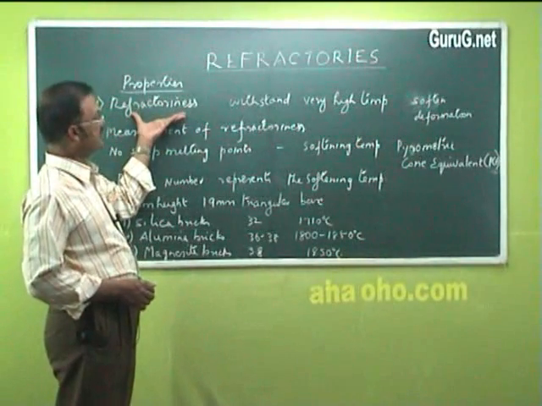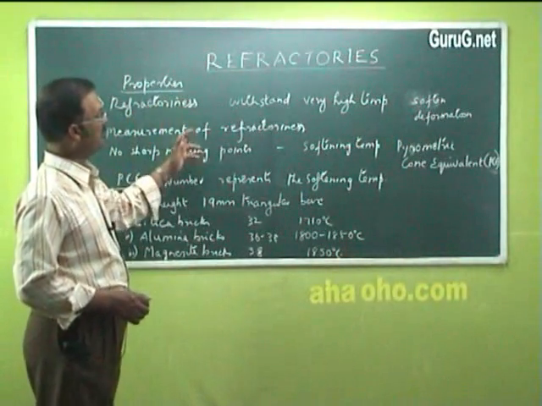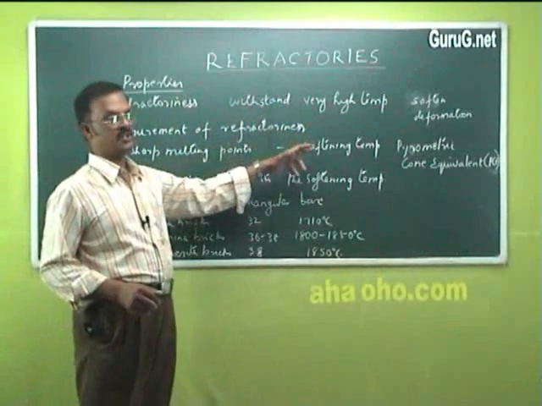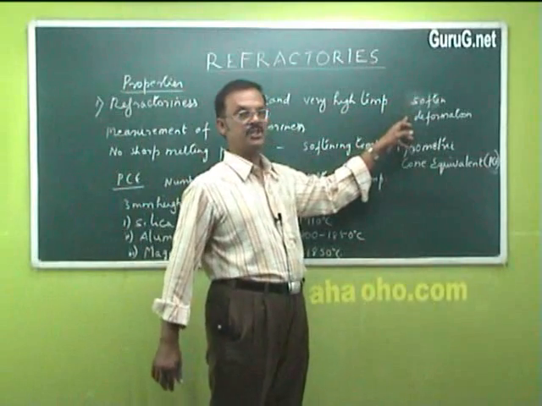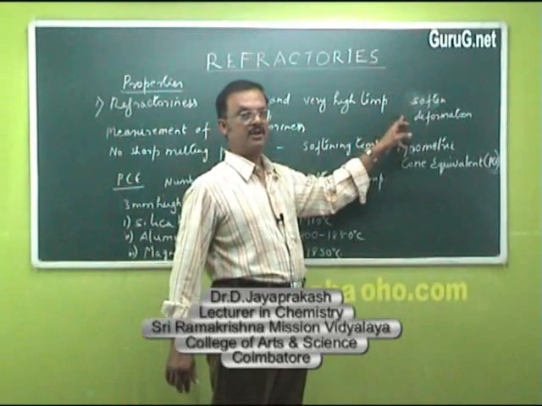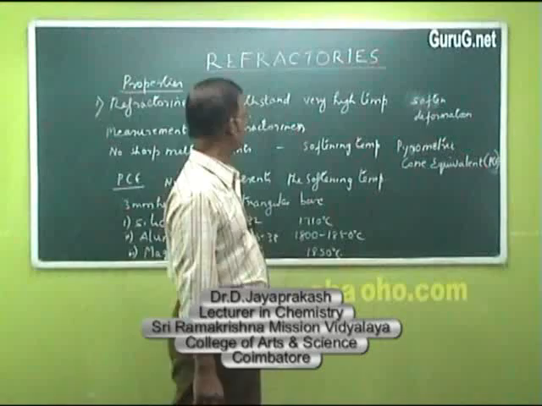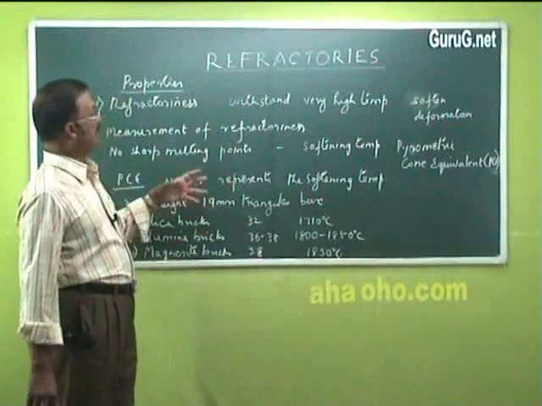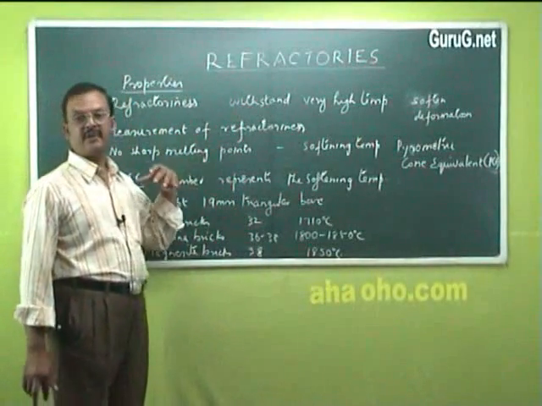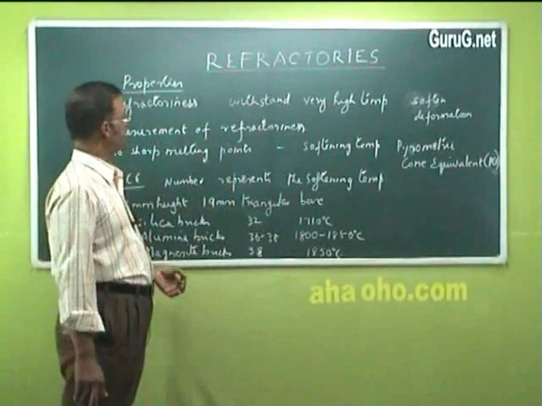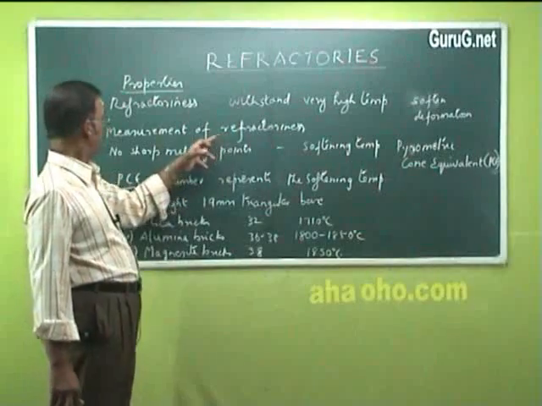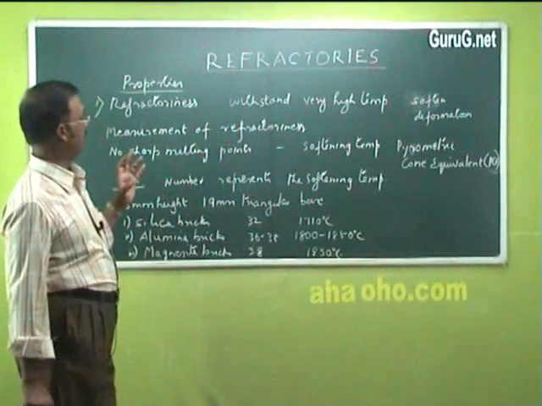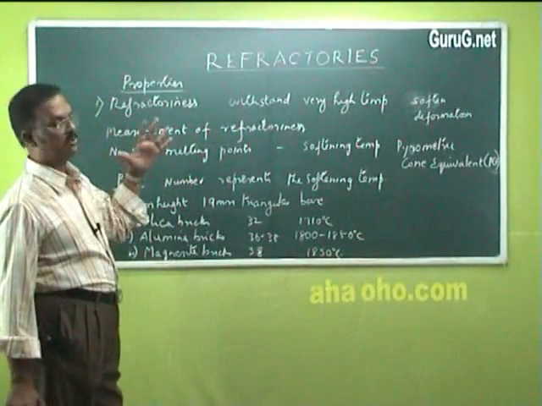Regarding the properties of refractories, the first property a refractory should possess is refractoriness. What is refractoriness? It is the ability to withstand very high temperature without softening or undergoing any change in shape. That is, it should not undergo any deformation. Now, the refractoriness will vary from one material to another. So, this refractoriness has to be measured, and then only we can say how far it is a good refractory.